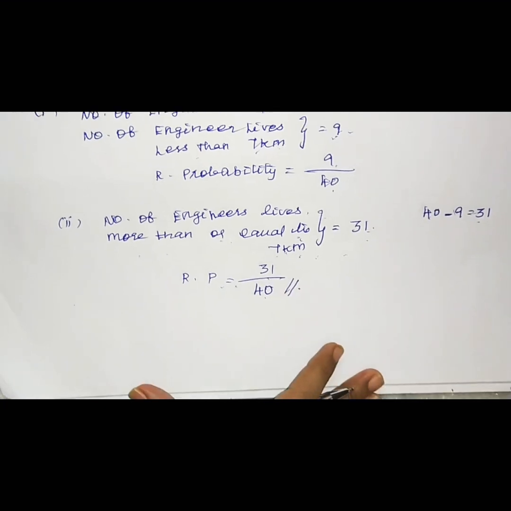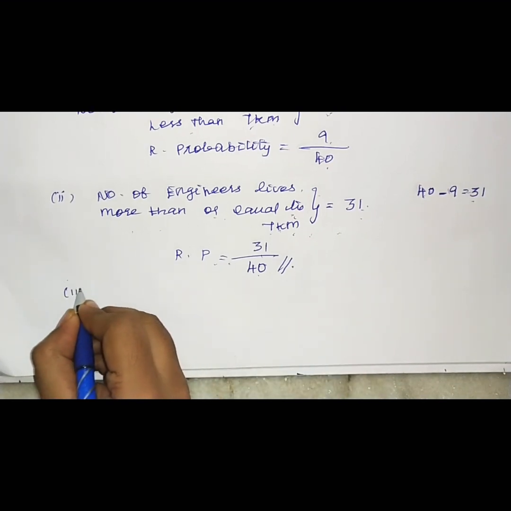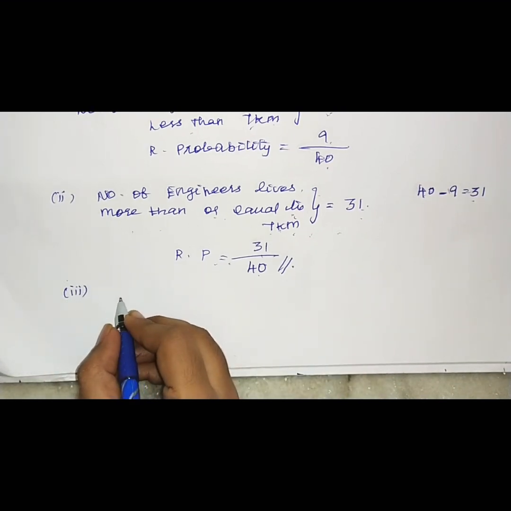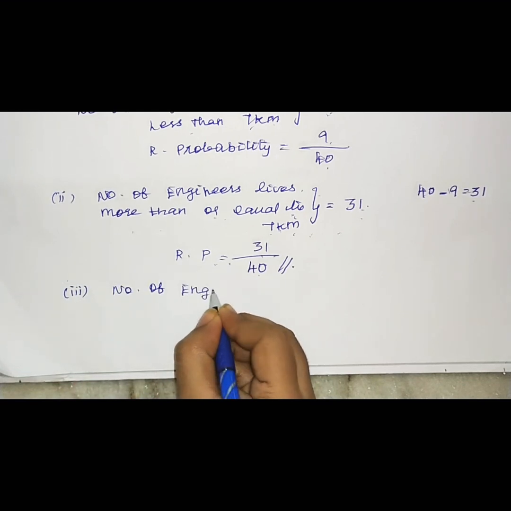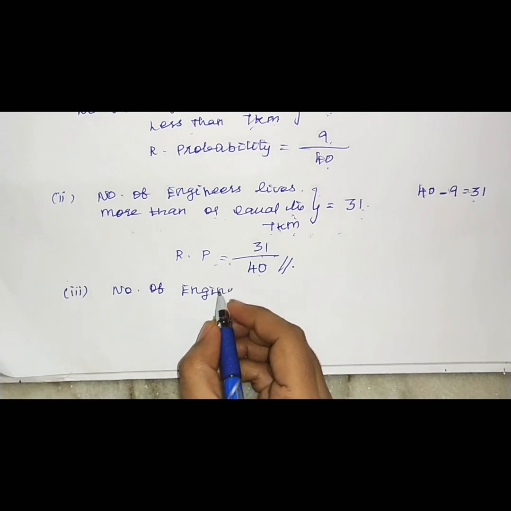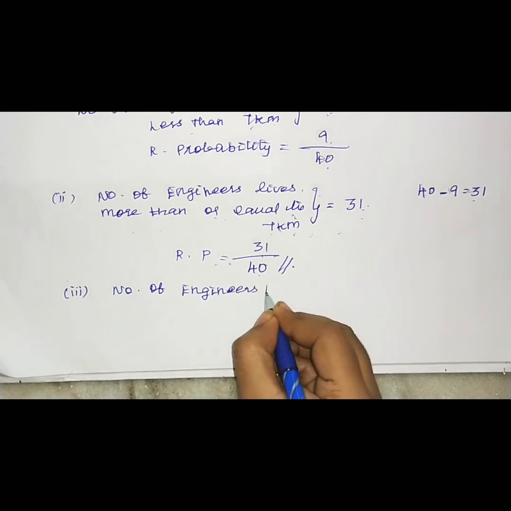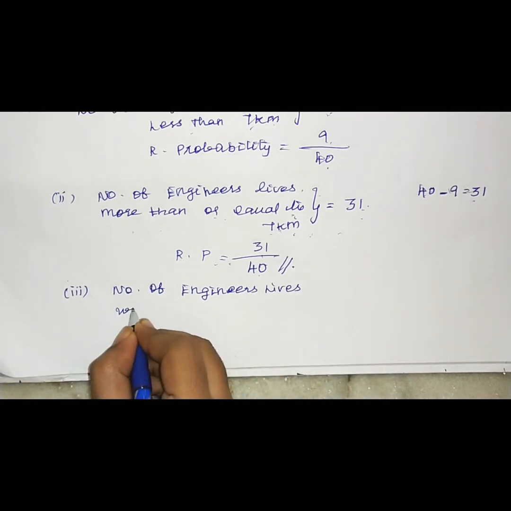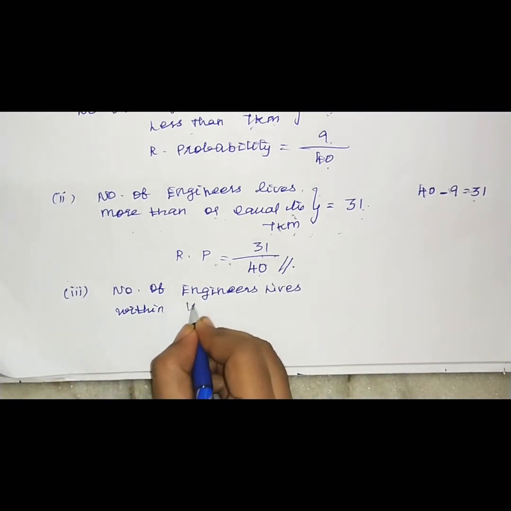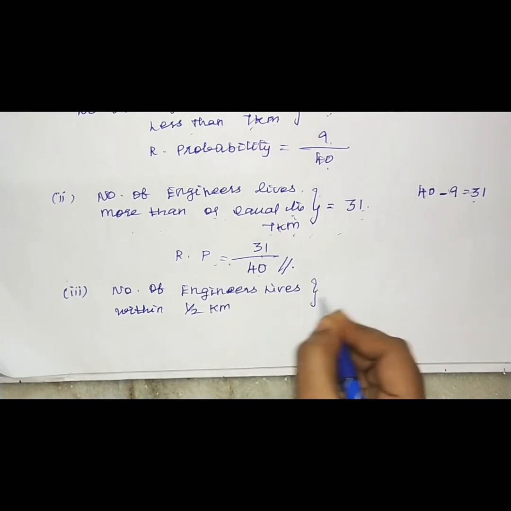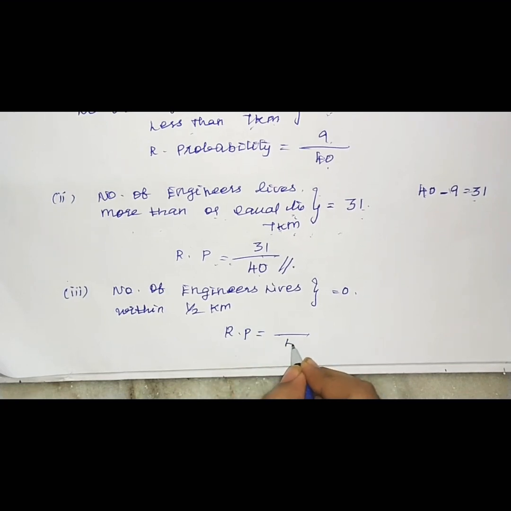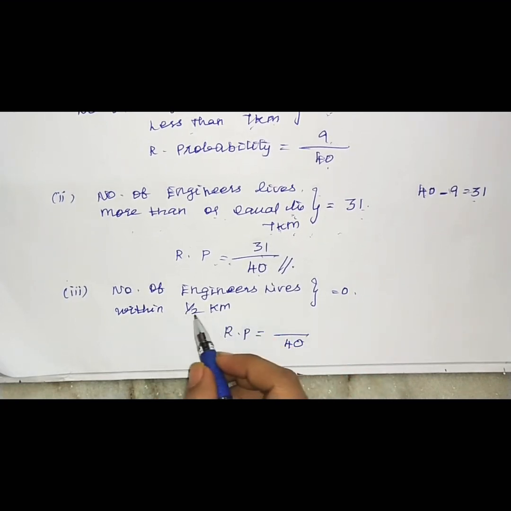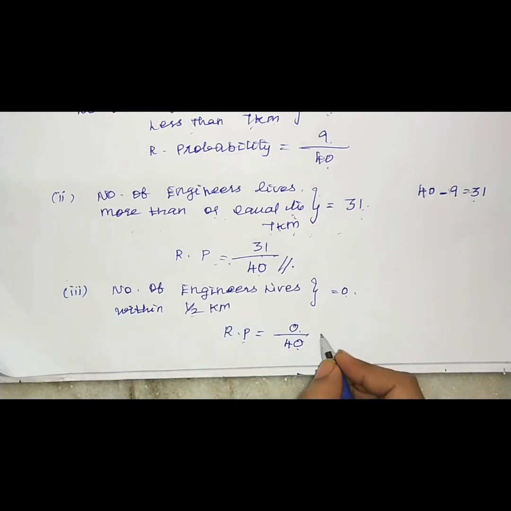Now we can see the third one. In the third one, they are asking about within half kilometer. No engineers are there within half kilometer. So we can write that the number of engineers who live within half kilometer is 0. Therefore, the required probability: the total number of engineers is 40, and less than half kilometer is 0. So the required probability is 0 divided by 40, which is 0.